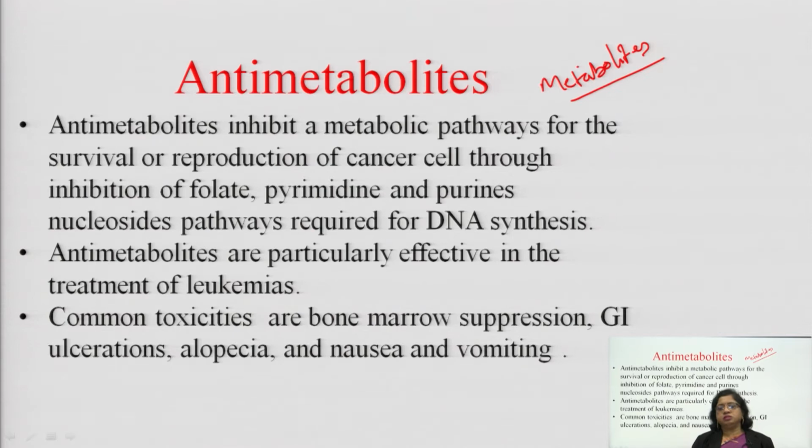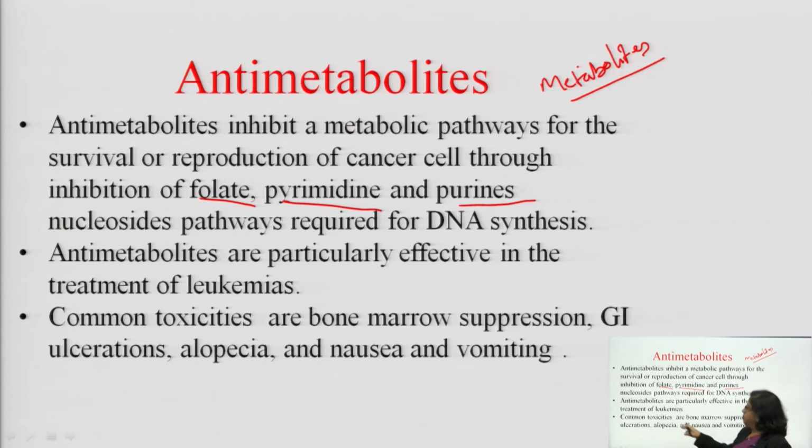So, for DNA synthesis these nucleosides are required, but antimetabolites inhibit this metabolic pathway for the survival or reproduction of cancer cells by inhibition of folate, pyrimidine and purine nucleosides. The main concept of antimetabolites is that they interfere with the metabolic pathway, or they can replace the nucleoside, or they can change the physical properties of DNA, so that DNA synthesis will stop and the cancer cell will die. This is the core concept of antimetabolites.